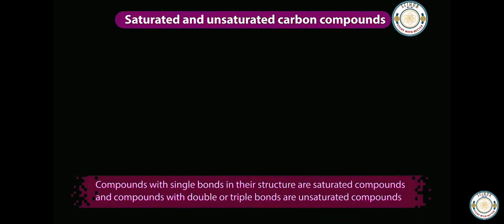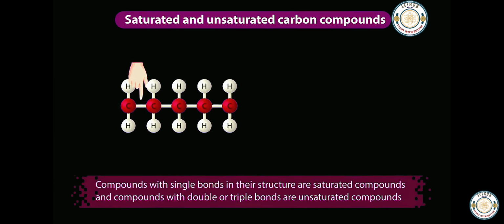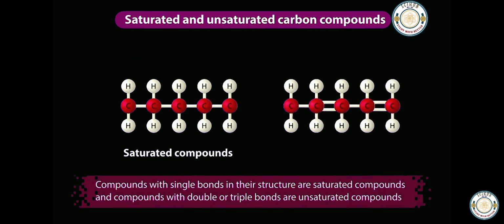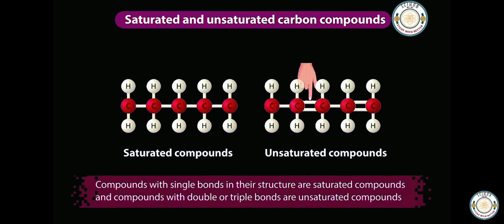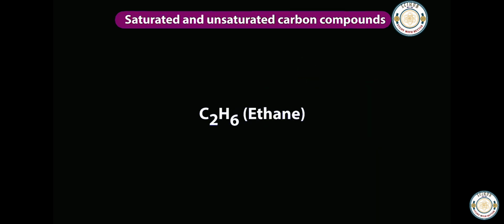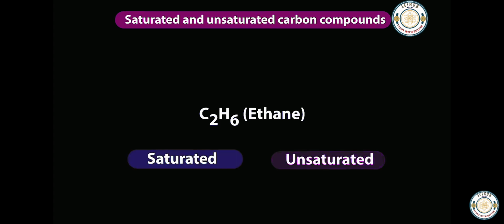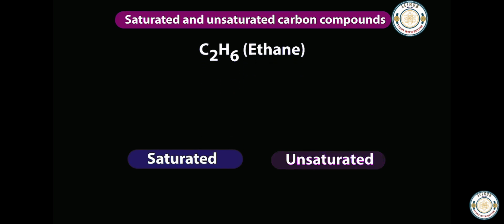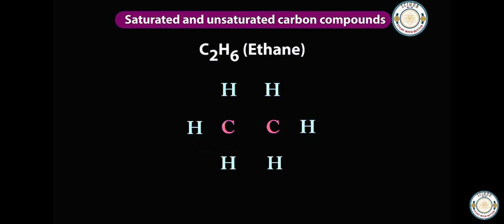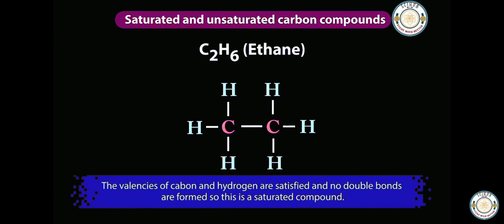Saturated and unsaturated carbon compounds. We already learned that compounds with single bonds in their structure are saturated compounds and compounds with double or triple bonds are unsaturated compounds. C2H6, ethane. Is it saturated or unsaturated? Let us draw its structure to know. First link carbon with carbon using a single bond. Then link 3 hydrogens with one carbon and 3 with the other. The valencies of carbon and hydrogen are satisfied and no double bonds are formed. So, this is a saturated compound.